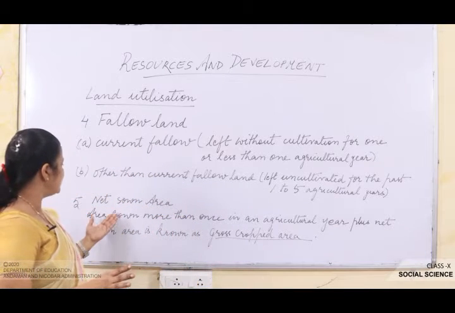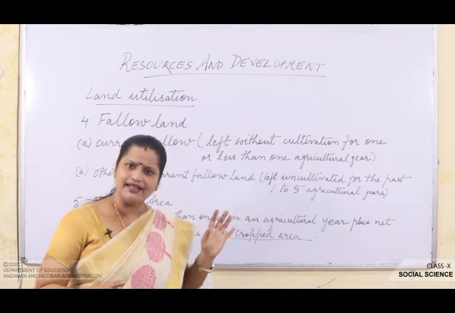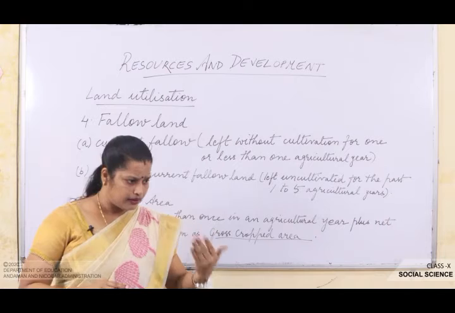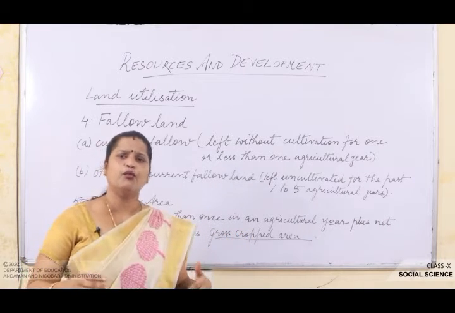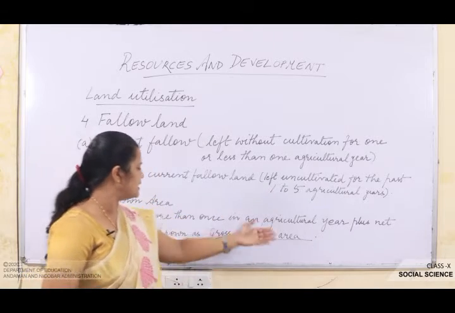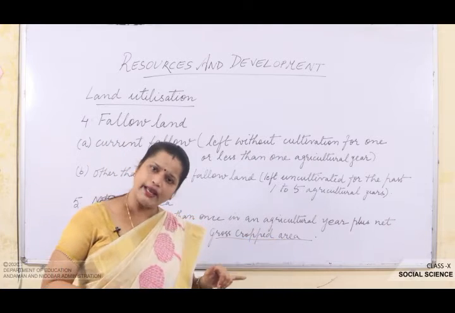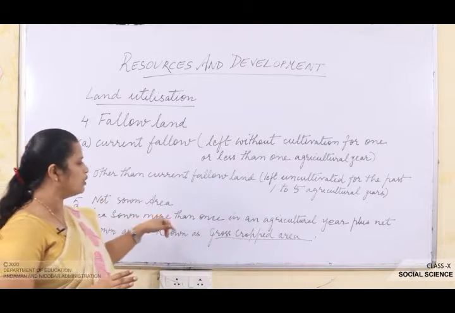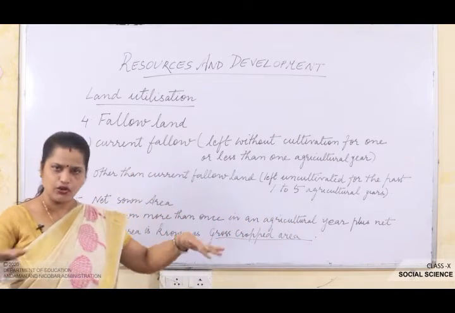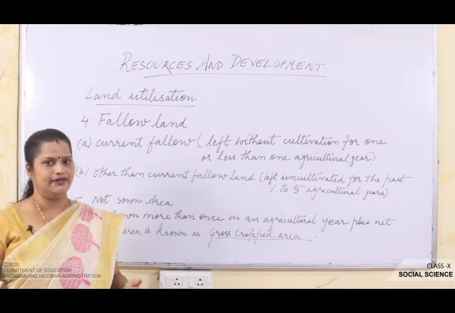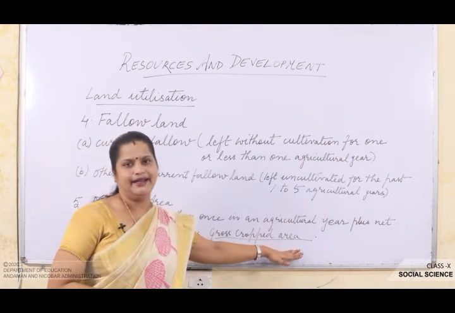Now when I say net sown area, here you can see area sown more than once in an agricultural year. Okay, means an agricultural area where we do cultivation more than one time, plus net sown area is known as gross cropped area. So area sown more than once in an agricultural year plus net sown area, means the actual land which has been brought under cultivation, all together we call gross cropped area.